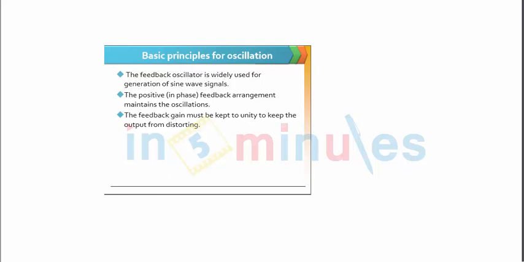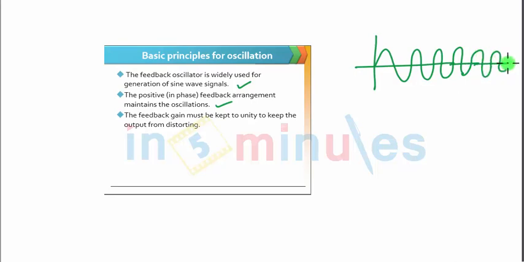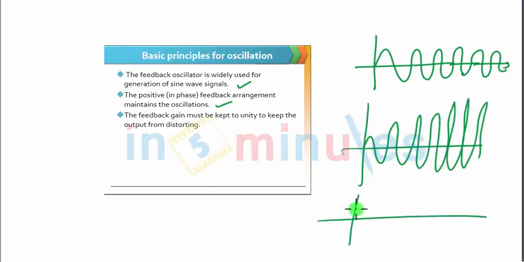Now, the feedback oscillator is widely used for sine wave signals. The positive feedback arrangement maintains the oscillations, or you can say the movement of the sine wave should be maintained. It should not increase and it should not die out. So in order to maintain this, certain criteria we need to fulfill.